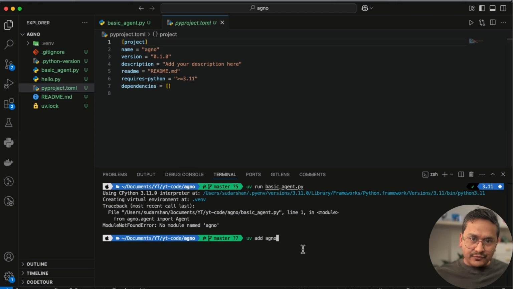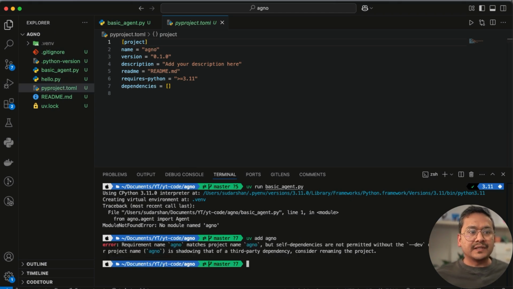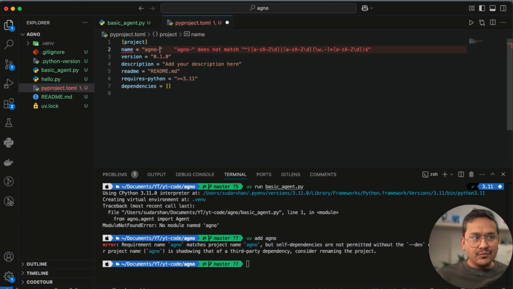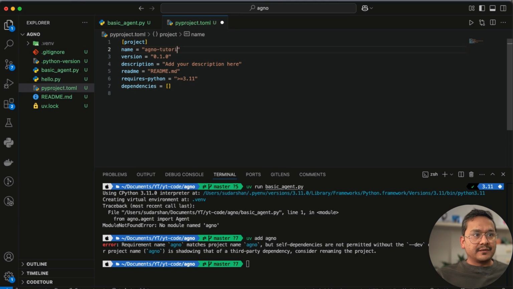If I do here uv add agno, I will run this one. So it says requirements name agno matches project name agno. When you give the name, it shouldn't be the same as the package. Now you see these are the requirements set here. So what I can do here is I can say agno tutorial. That's it. I will save this one.